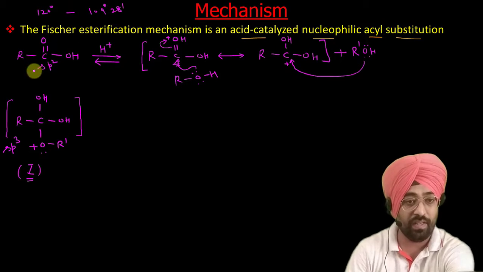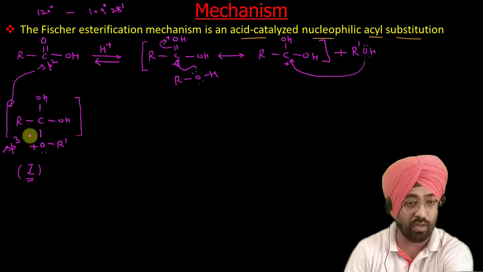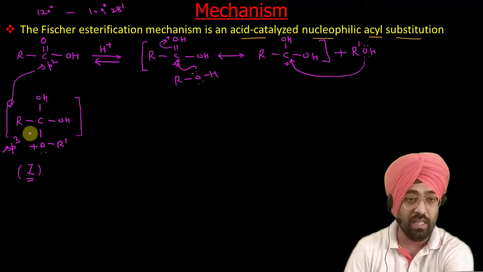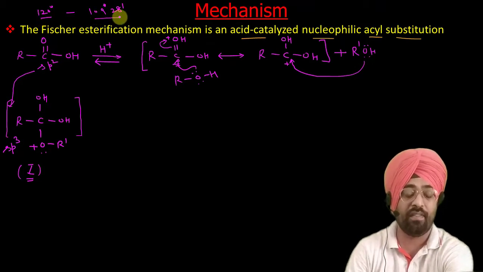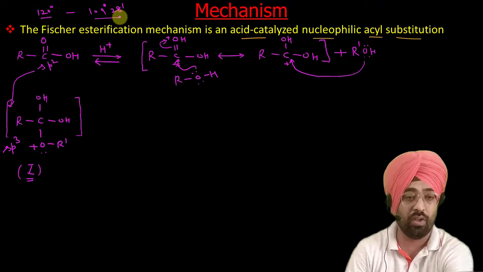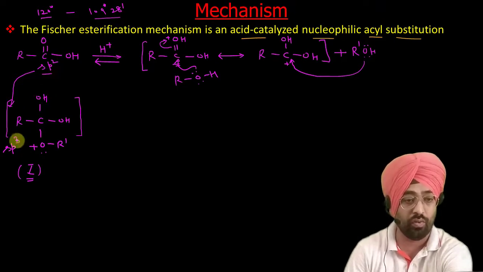Now that means when it has to change from sp2 to sp3, the atoms, these molecules, they have to come closer. Now if they are bigger in size, that will hinder the change from 120 degree to 109 degree 28 minutes. Smaller the size of substituents, more easily it can get converted from sp2 to sp3.